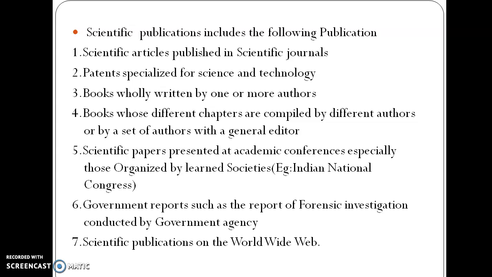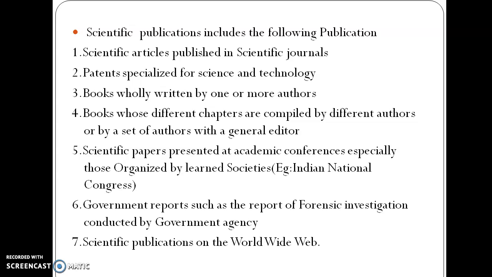For example, Nature is a journal, then International Journal of Recent Research, then International Endeavor is a journal, then Elsevier is a journal. All these are famous journals. A lot of scientific journals are available in digital format, and we can publish our new findings mainly in the scientific journal as scientific articles.